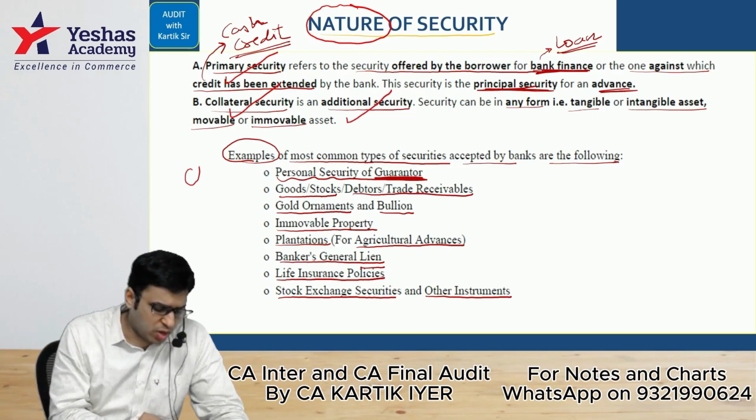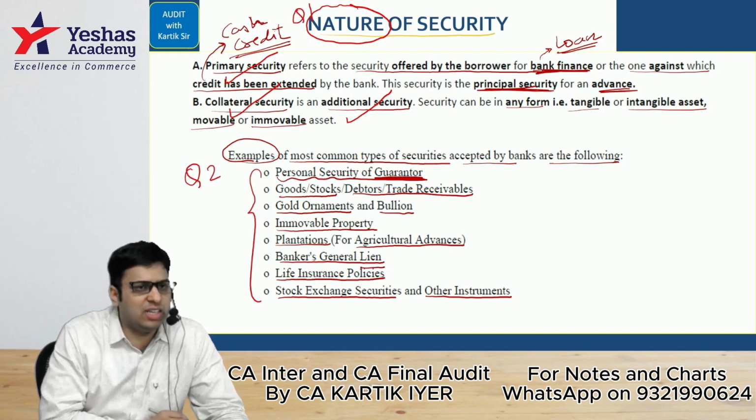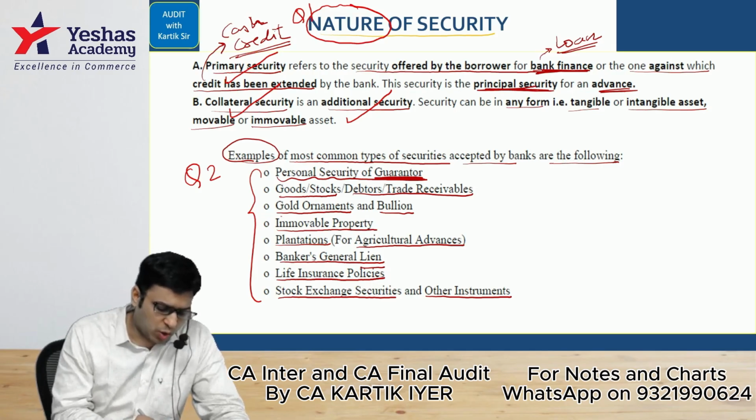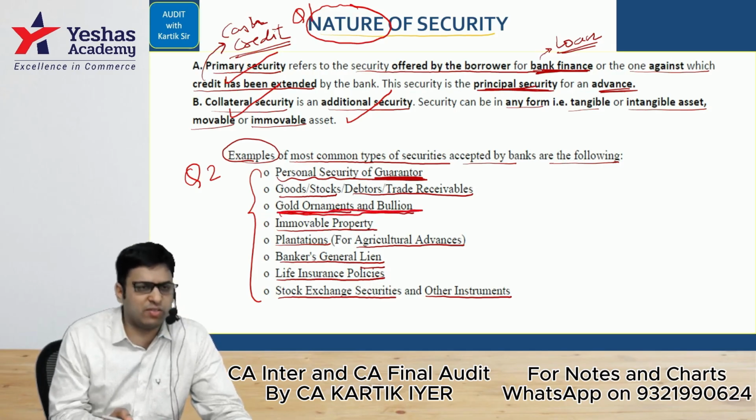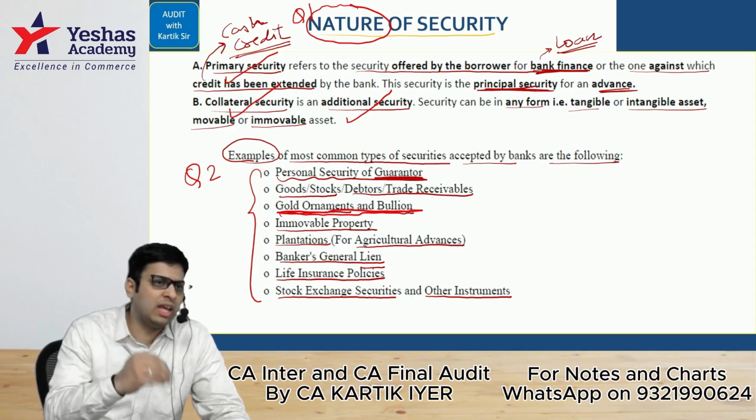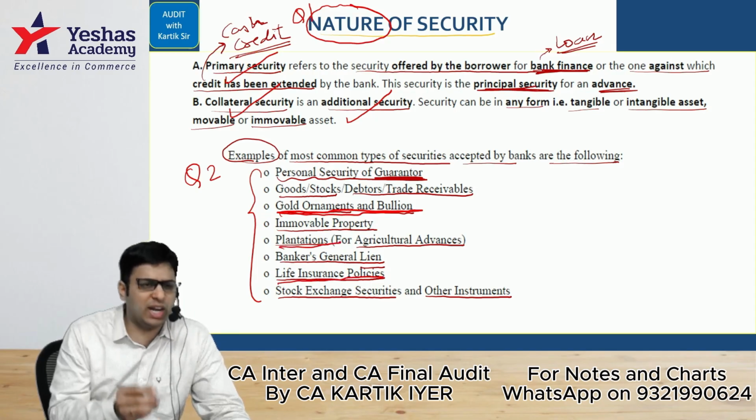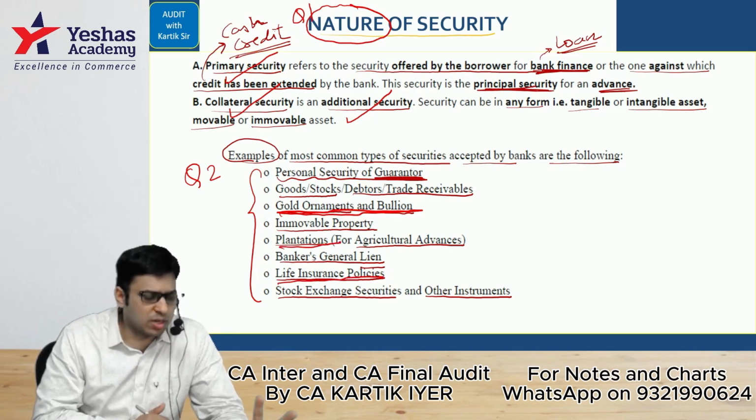Question number 2 for us was examples of most common type of securities. In that, I had told in the class that out of these points, you can write any of the 6 points that you like. Okay, so ensure that you're learning 6 of these. Very basic example, like your gold ornaments, bullion is one very common example. People can take loan, give gold as security. Life insurance policies is there, plantations are there. You can add any 6 of these. Okay, that is question number 2.